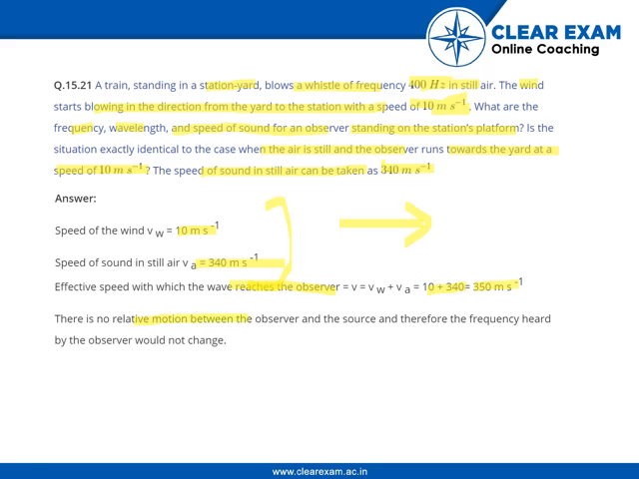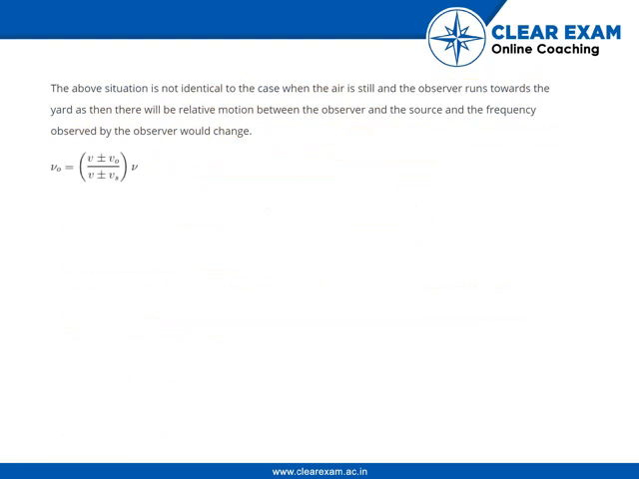There is no relative motion between observer and the source. Therefore, the frequency heard by the observer would not change. Therefore, the wavelength would be velocity divided by frequency, that will be 0.875 meters.